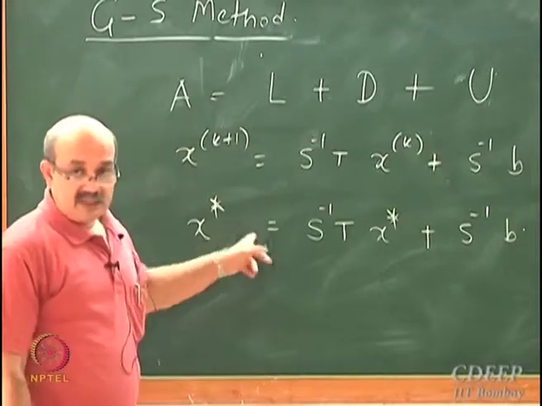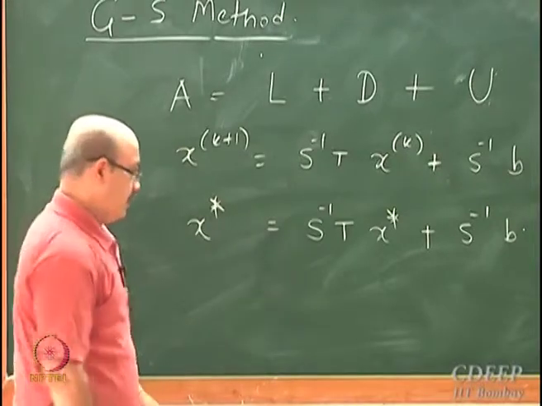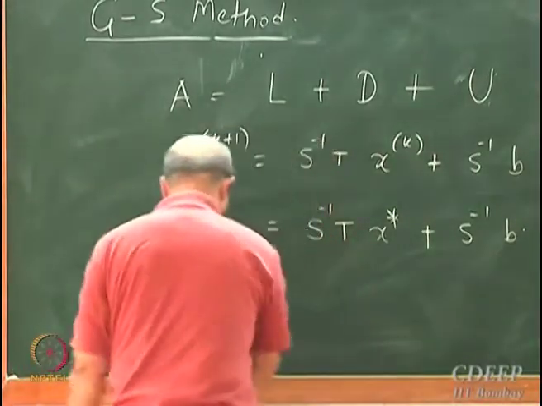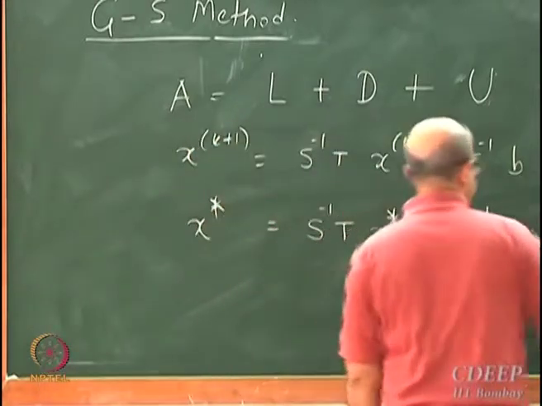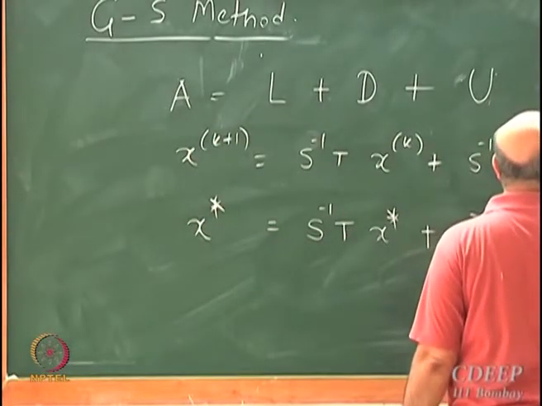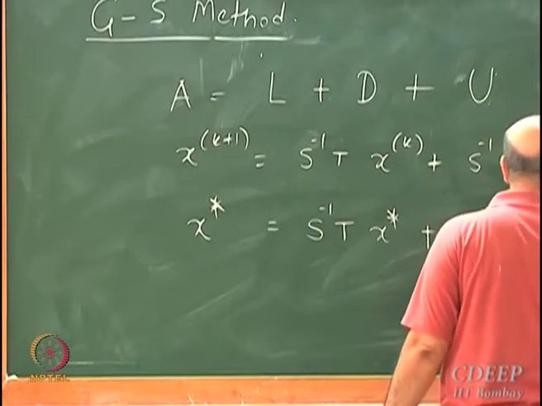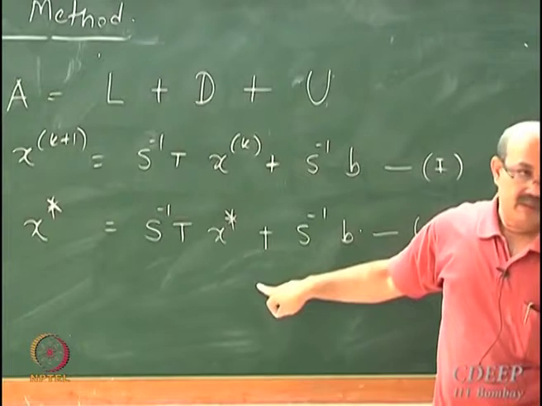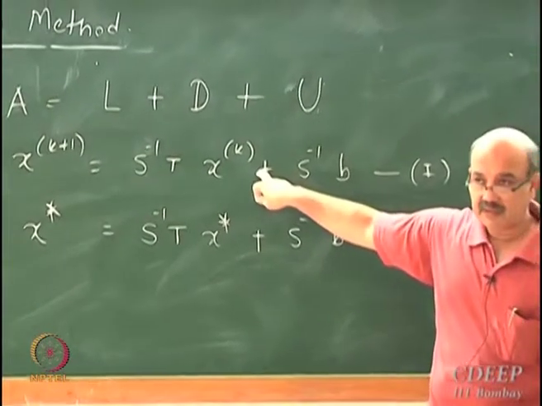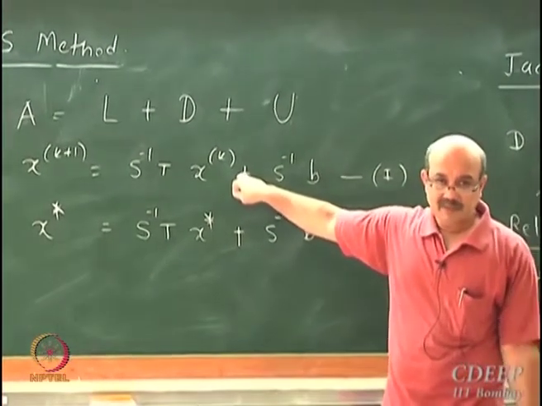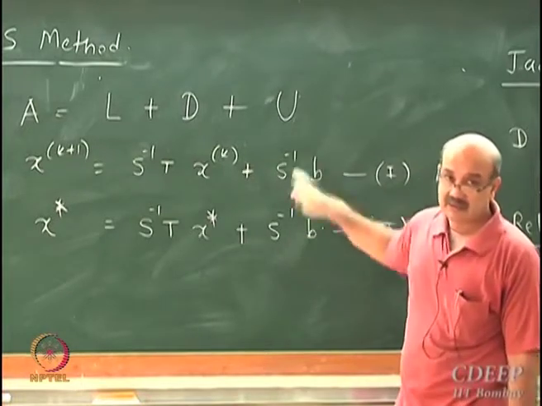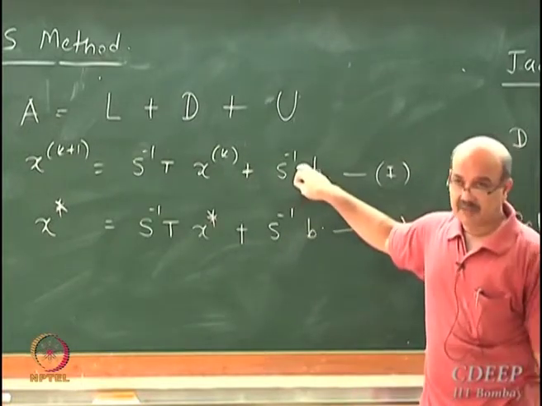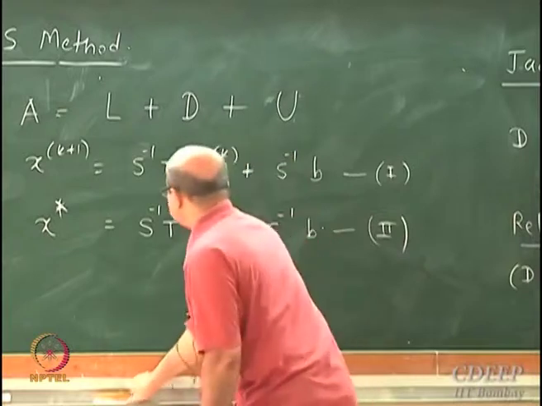So finally this is where I want to reach. Let me call this equation 1, and let me call this equation 2. I am going to subtract this equation from this equation. Can I do that? What will cancel? This term will be 0.